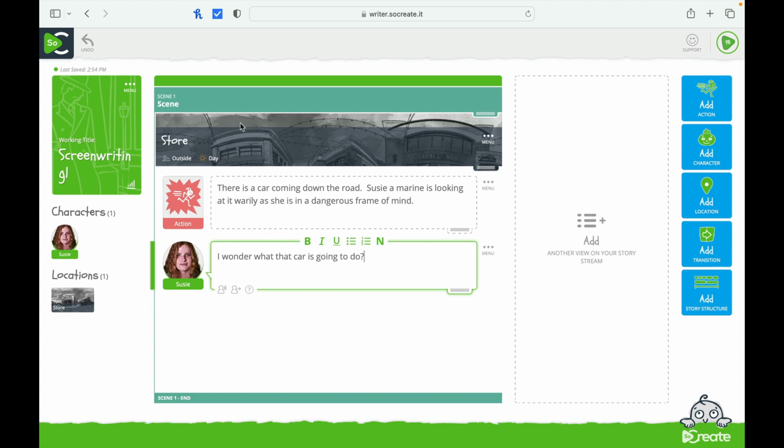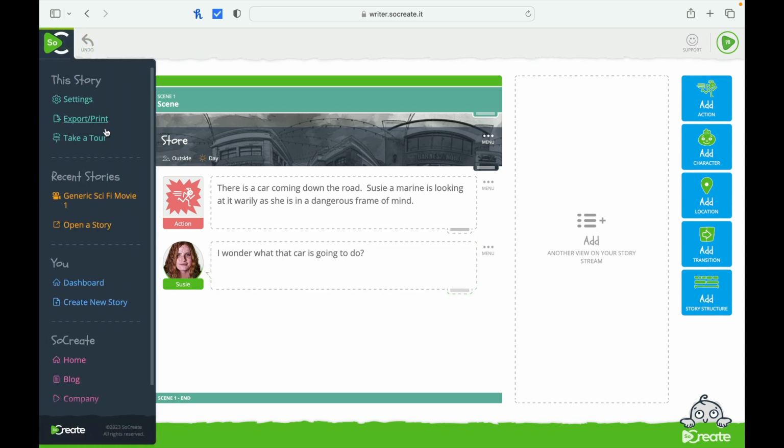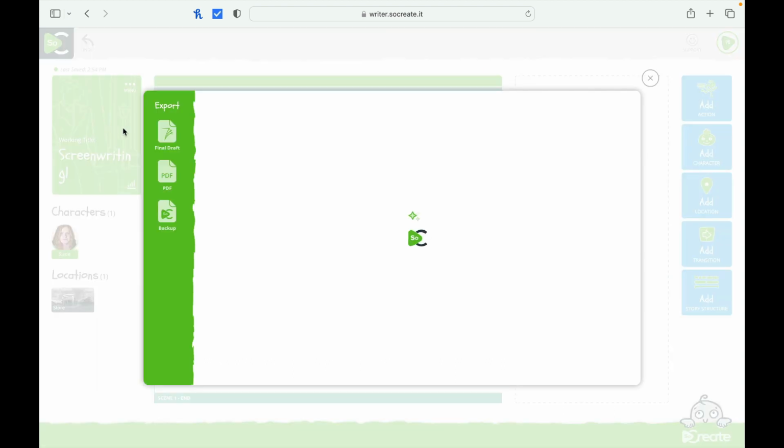This doesn't look like anything like a screenplay. Well, what we can do next is go and export the file. We can export it as a PDF.